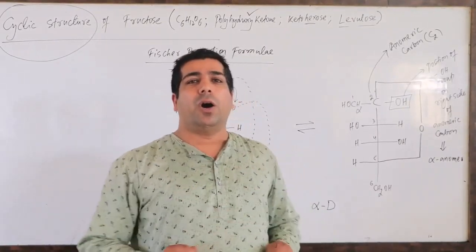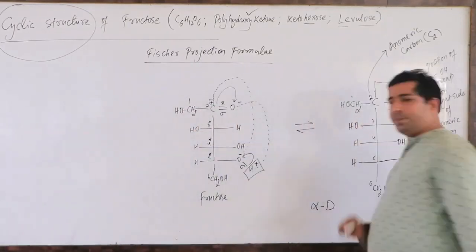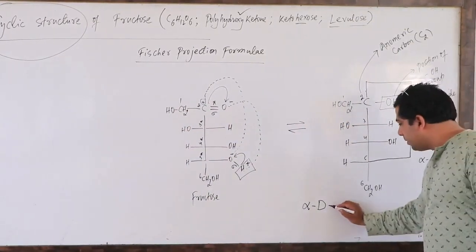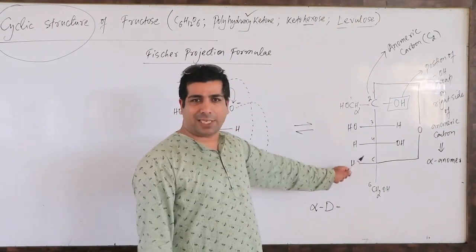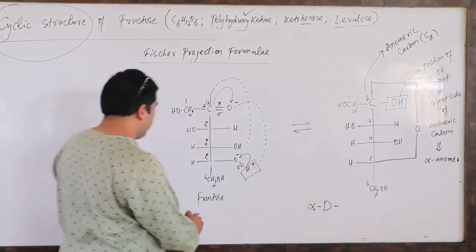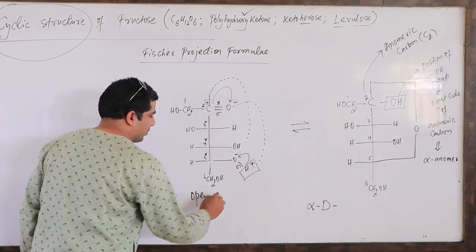And you know all natural sugars have capital D configuration. So after that, if you make a solution of this fructose molecule, this is the cyclic structure of fructose. This was the open chain structure of fructose.